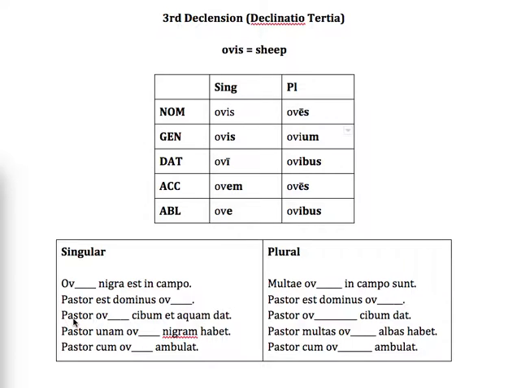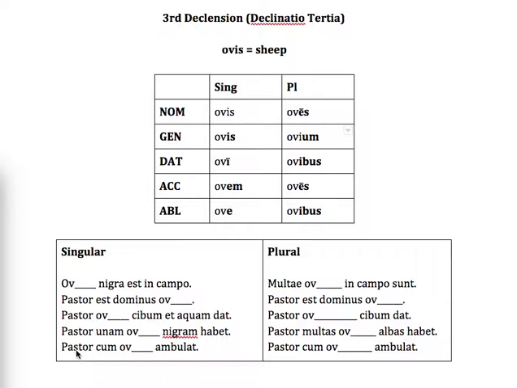And then we see dativus, or dative here. The shepherd gives food and water to the sheep. So this is dativus, ovi is the right form for that. And then the shepherd has one black sheep. So the accusative for third declension singular is M. So pastor unam ovem nigram habet. Ovem right here. He has one sheep, so that would be a direct object.